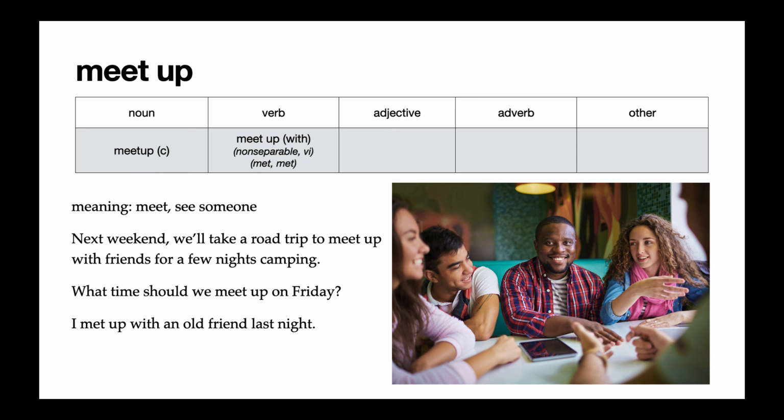The noun form of meet up is meetup as one word, and it's a countable noun. So it's less formal than a meeting. So if you said, I had a meetup with a friend, that just means maybe you met for coffee or maybe you went for a walk. You would not say that with a group of businessmen. If a group of businessmen meet up, they have a meeting. They don't have a meetup.